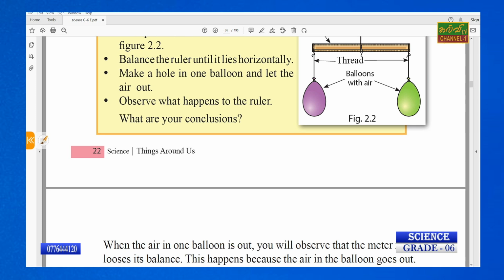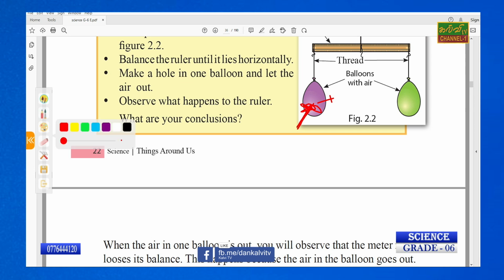The ruler has to change, because we have kept the ruler horizontally, then one of the balloons has been damaged. What happened? Therefore the balance is going to change. For example, if you damage the purple color balloon, what will happen?